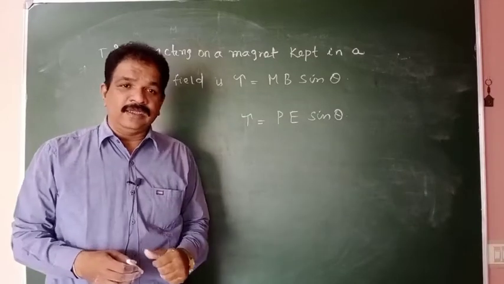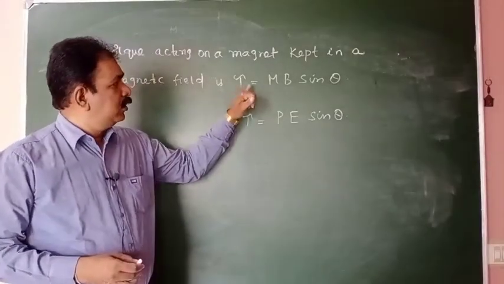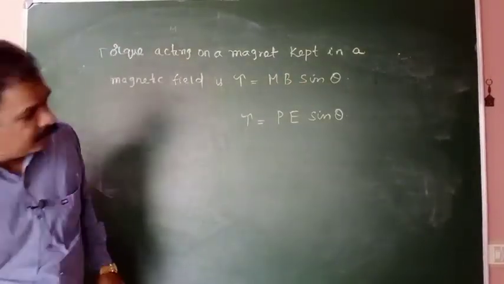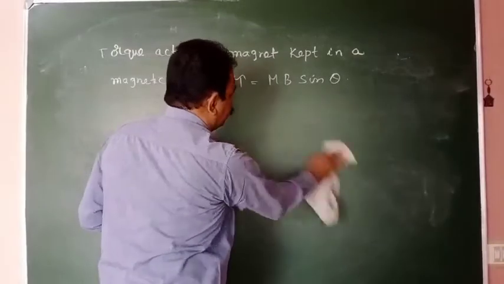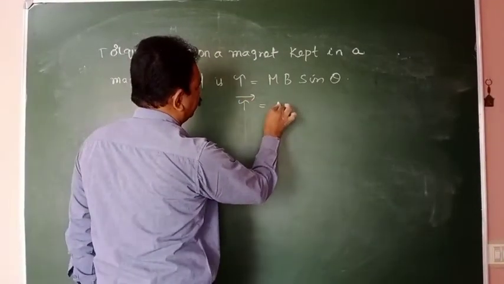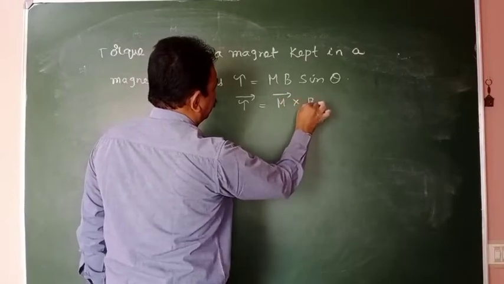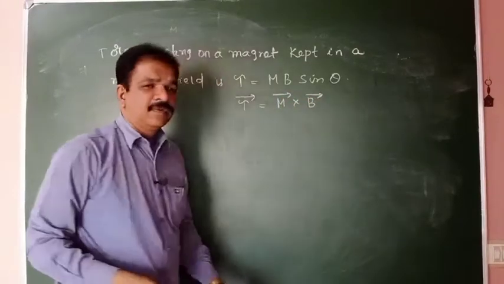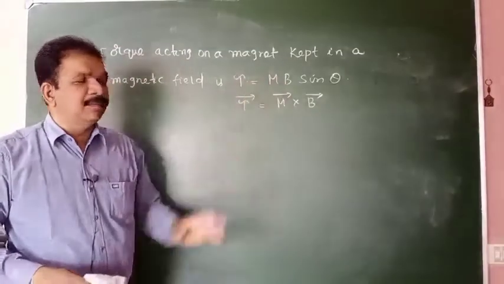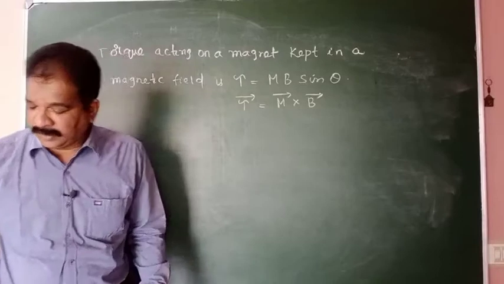Then torque acting on the dipole will be tau is equal to MB sin theta. In vector form, tau bar is equal to M bar cross B bar. Okay, this is the formula for torque acting on the magnet in a magnetic field.